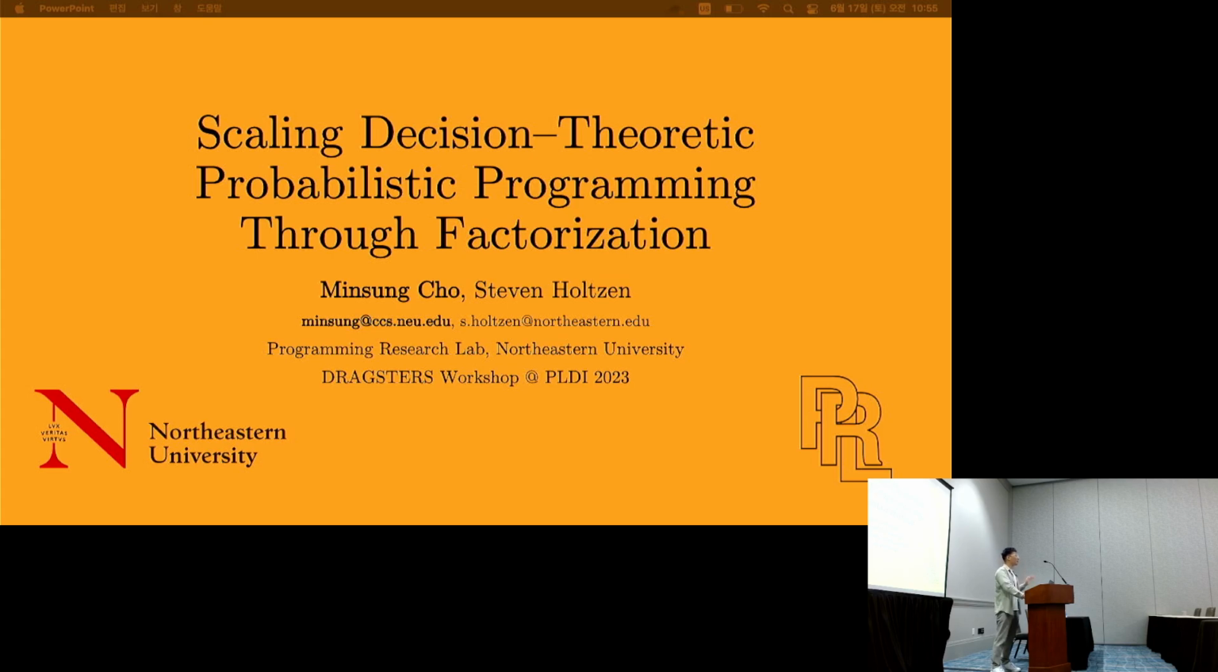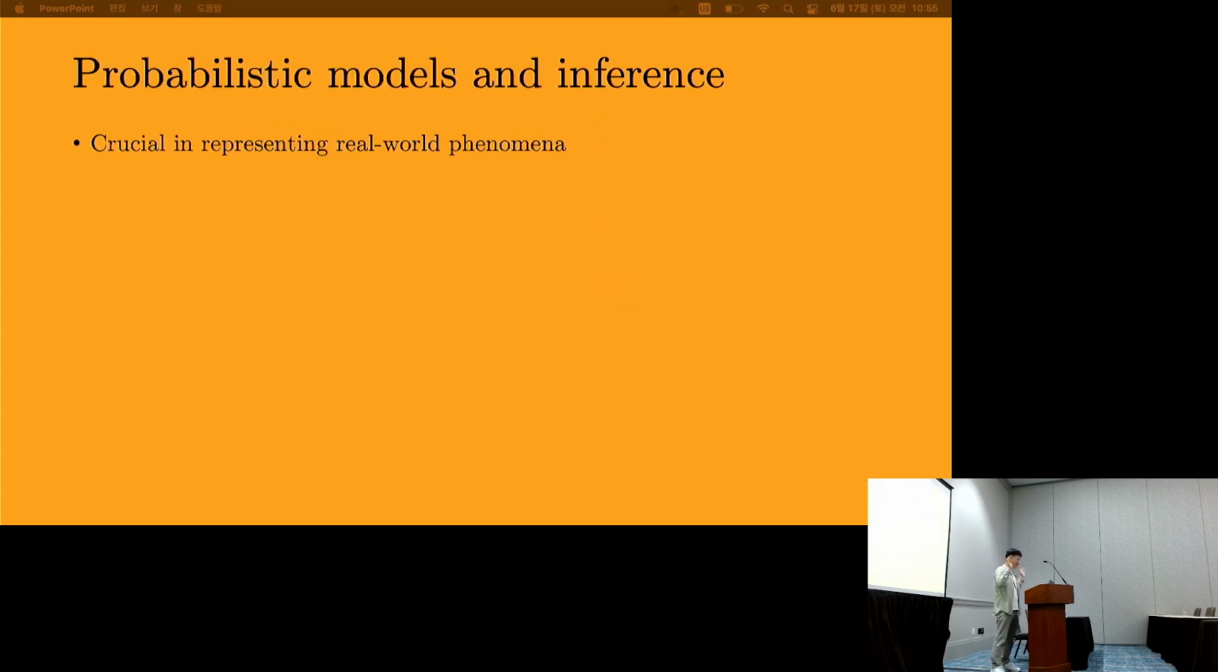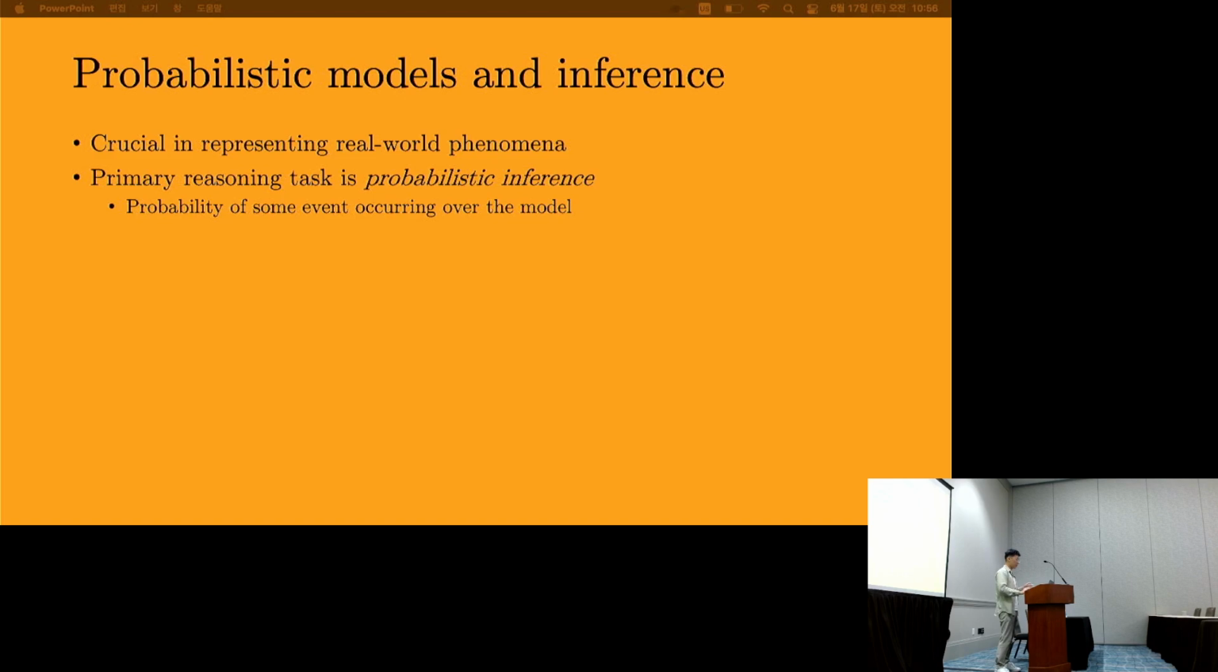And so with that background in mind, let's talk about probabilistic models, which hopefully we can all agree is crucial in talking about real-world phenomena. And hopefully we can also all agree that the primary reasoning task that we do on these probabilistic models is something called probabilistic inference, where we want to give the probability of some event happening over the model. And in particular, we want support for things like Bayesian reasoning, where we observe some events happening on the model and then adjust our probabilities accordingly.